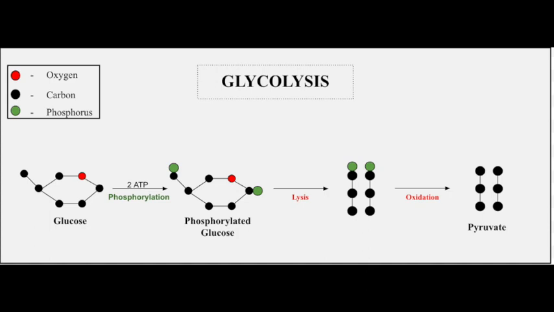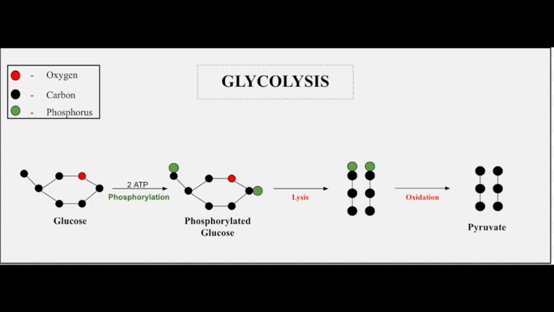Glycolysis occurs in the cytoplasm of the cell. During glycolysis, glucose is broken down into two pyruvate molecules. First, the glucose molecule is phosphorylated. Phosphorylation is the addition of phosphate groups to a molecule. In glycolysis, this requires two ATP molecules.